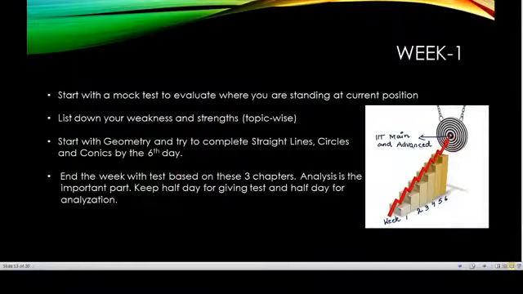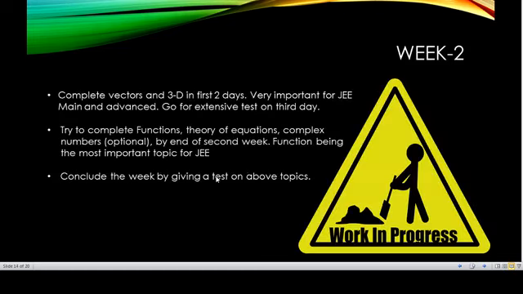So coming to the second week now. In the second week you have to complete vector and 3D part, which was left obviously. Now some students are able to complete this whole geometry in 1 week, but I have kept the level of student average here, and I am giving 2 days extra for the preparation of geometry. And this is very, very important. As we have seen, the weightage is roughly around 9 to 10% for this one also.